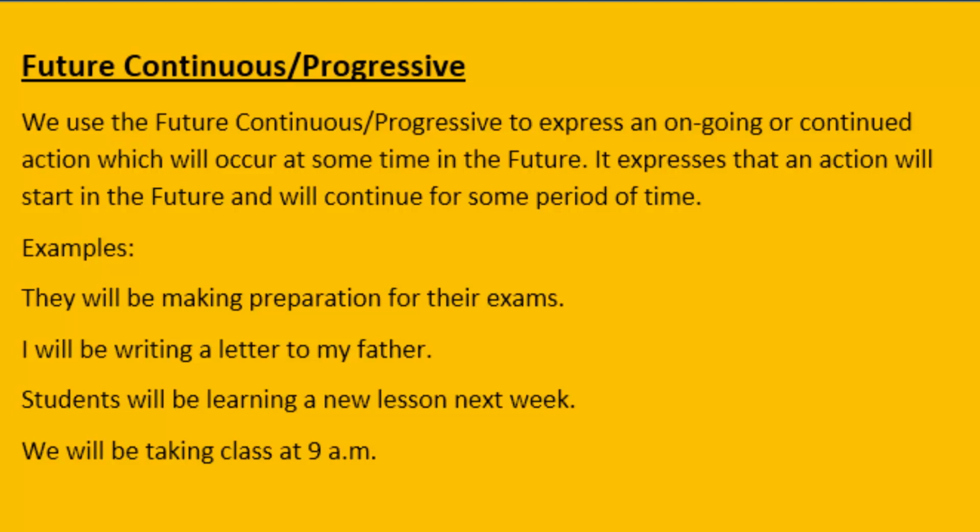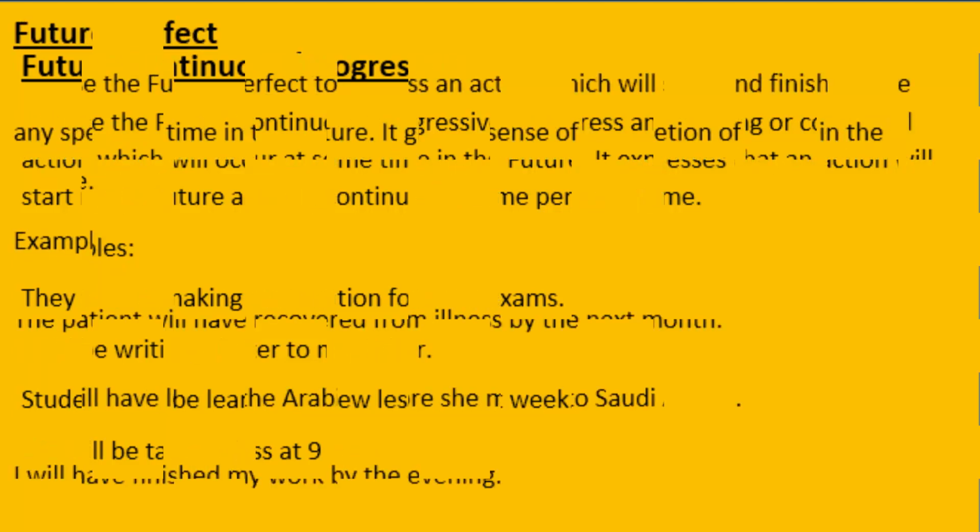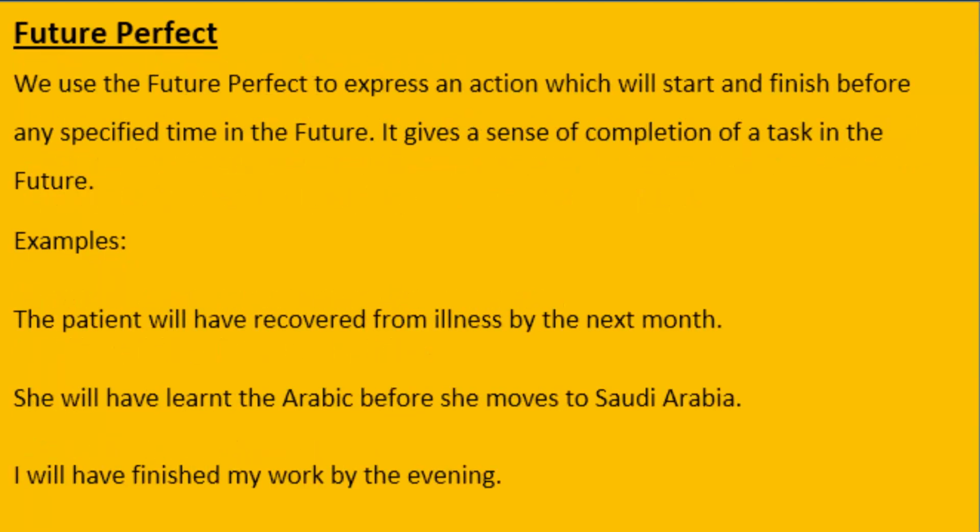For example, they will be making preparation for their exams. Number 2, I will be writing a letter to my father. Number 3, students will be learning a new lesson next week. Number 4, we will be taking class at 9 a.m. I hope you have understood these two tenses so far, future simple and future continuous or progressive. We will now move on to the third tense of today's video, future perfect.